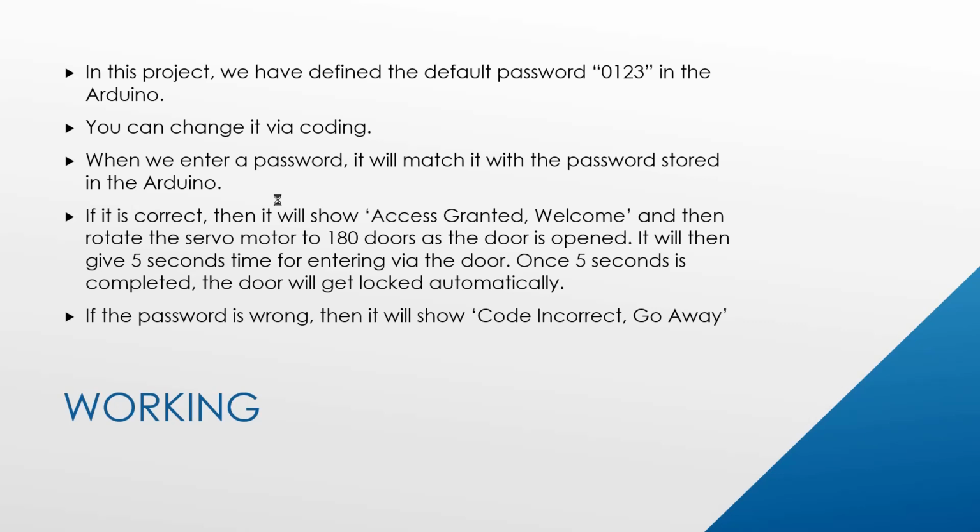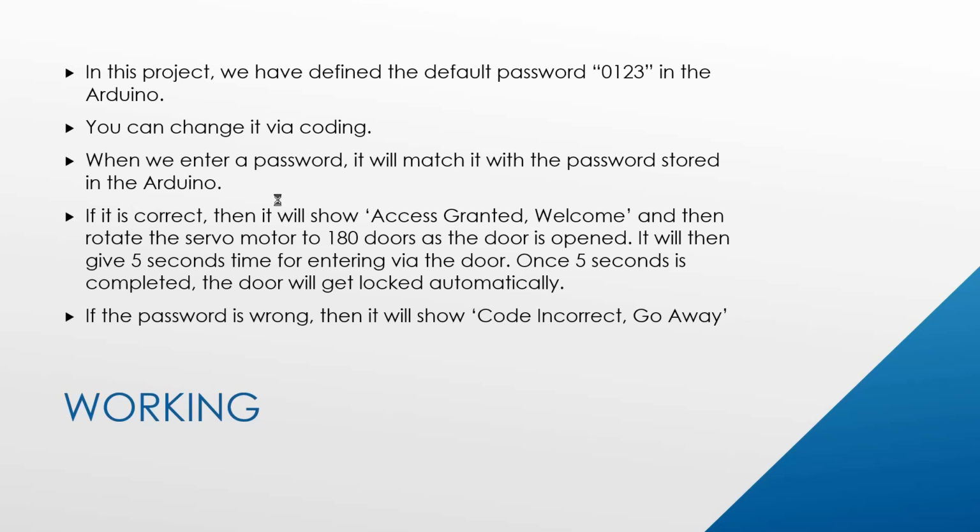In this project, we have defined the default password 0123 in the Arduino with the help of a code which we have written on Arduino software. We can change it also. So when the user enters the password, it will match the password stored in the Arduino, and the Arduino will give command to the servo motor, which is set at the current default position. Then it will rotate 180 degrees to open the knob of the door, and it will also give command to the LCD: access granted, welcome.